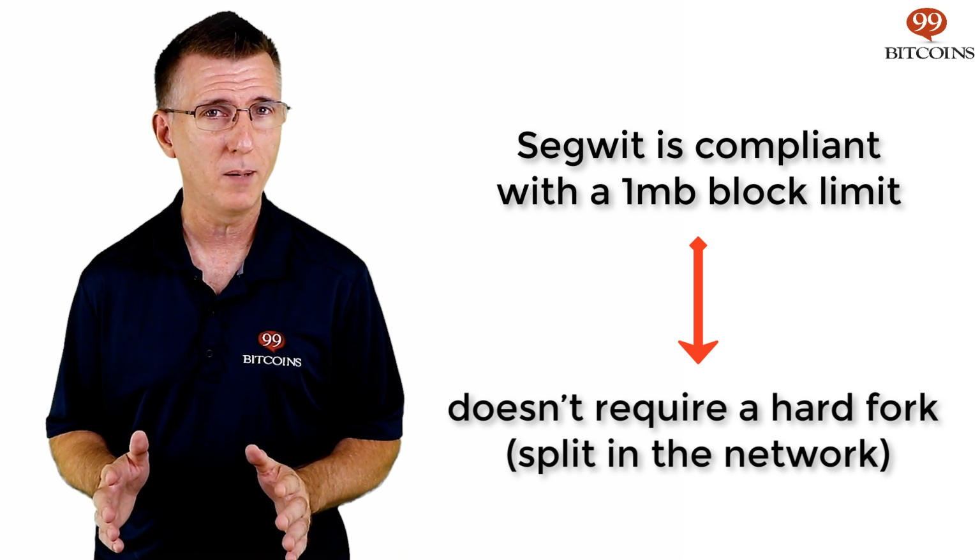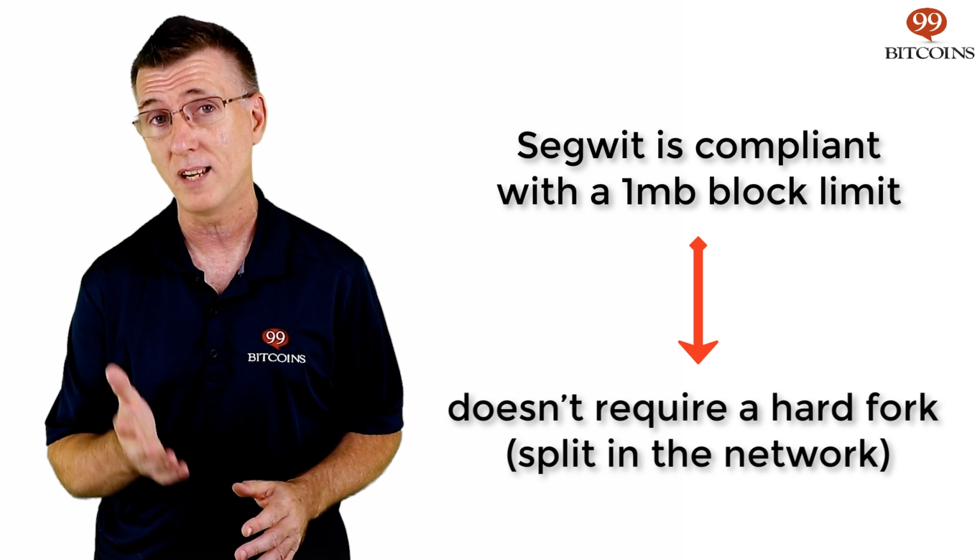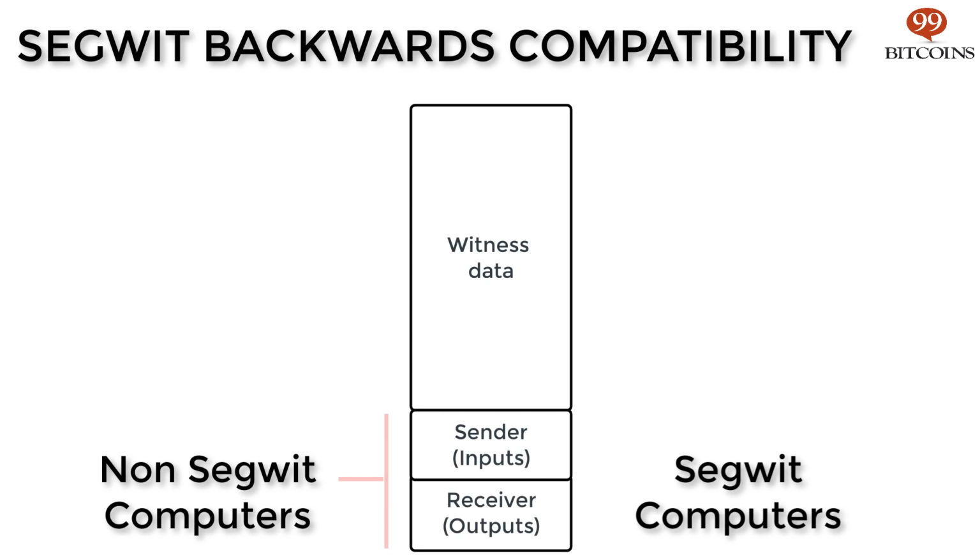The solution of a 1 megabyte block with an extension of another 3 megabytes is something that is still acceptable under the existing protocol. Legacy nodes receive only the 1 megabyte base transaction block without the extended block. They still consider them valid. SegWit nodes receive both the base and extended block, up to 4 megabytes in total, and can validate the transactions in full. This backwards compatibility is also known as a soft fork. This approach is a lot less risky since it doesn't require nodes to update their software to support SegWit. It means that even if it takes years for all of the nodes to upgrade, the network will still function.